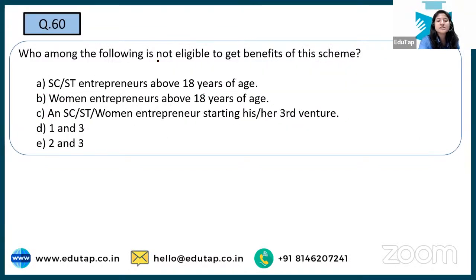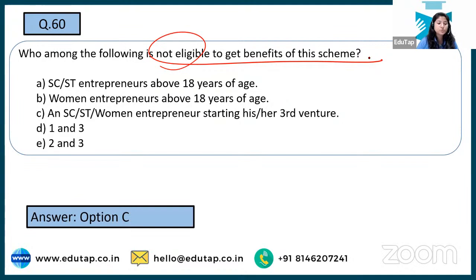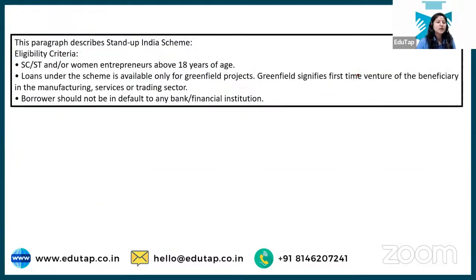Who among the following is not eligible for getting benefit under this? So you have to tell, and here are the following options. See, the correct answer to this is option number C. Why? Because it is not a third venture we are talking about. We are talking about greenfield, right? So that is for the first enterprise that you will be setting up. For that you can avail a loan under this particular scheme. I hope there's no confusion regarding this question.